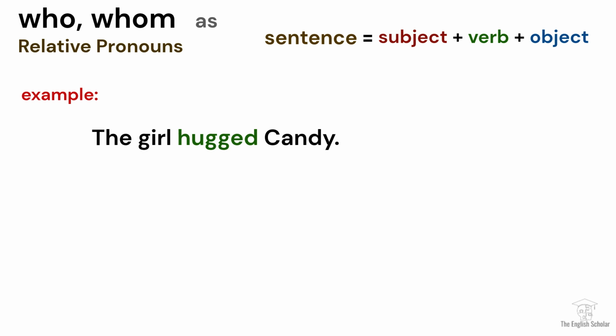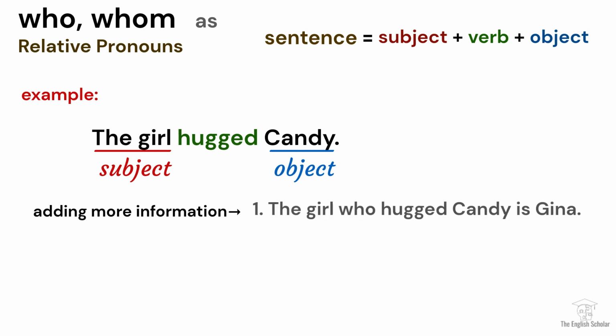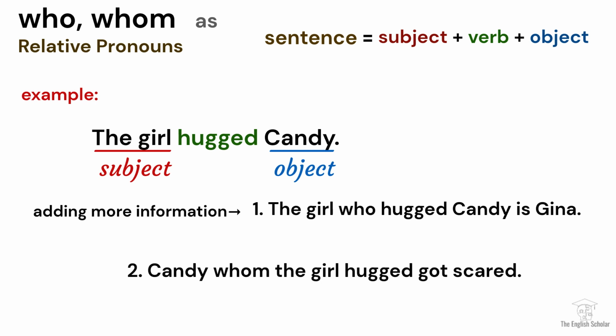The girl here is the subject, the one performing the action, hugged. Candy is the receiver of the girl's action, so she is the object. When we make an indirect report and add a piece of additional information, we either say, the girl who hugged Candy is Gina. Or, Candy, whom the girl hugged, got scared.